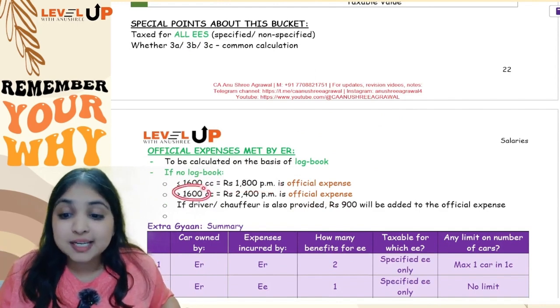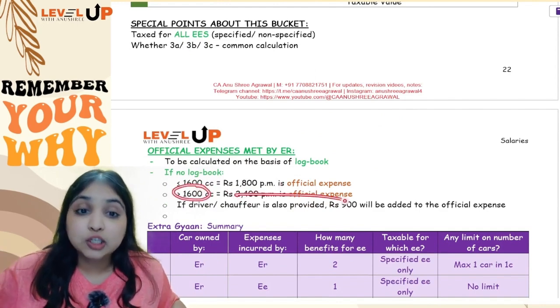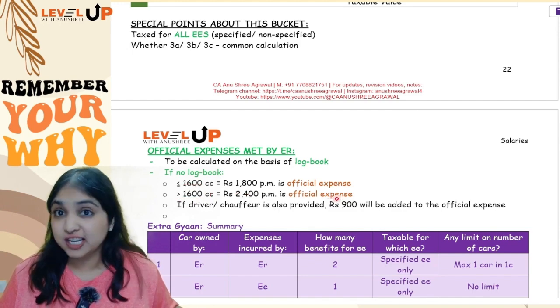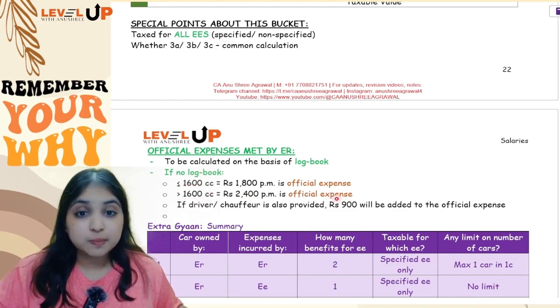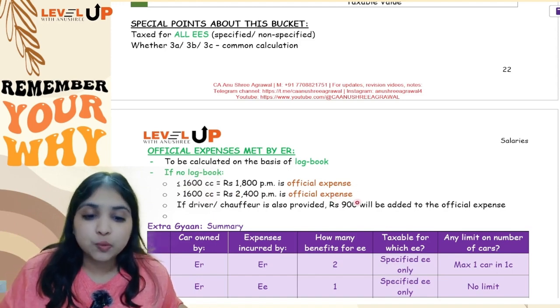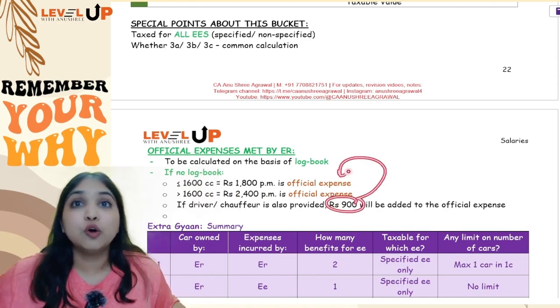So if the cubic capacity is up to 1600 cc, 1800 per month will be the official expense. If the cubic capacity is more than 1600 cc, then 2400 per month will be the official expense. And the same thing, if a driver is also being provided along, if the employer is providing a driver also, then you will add another 900 per month to the official expense.